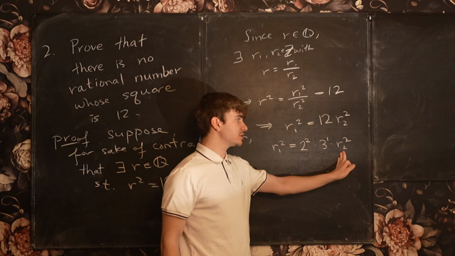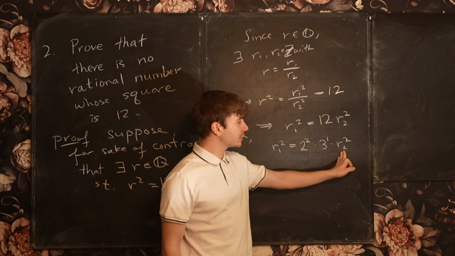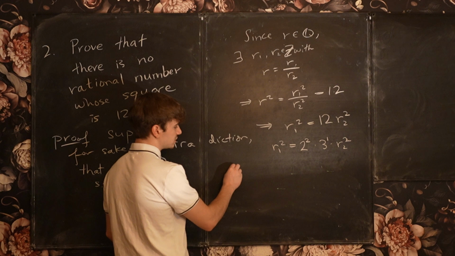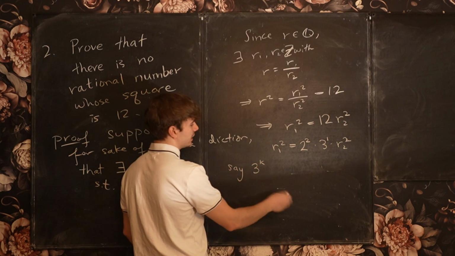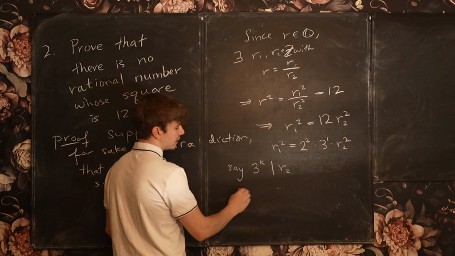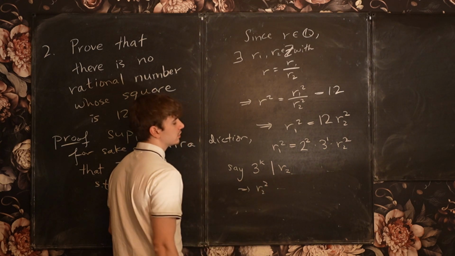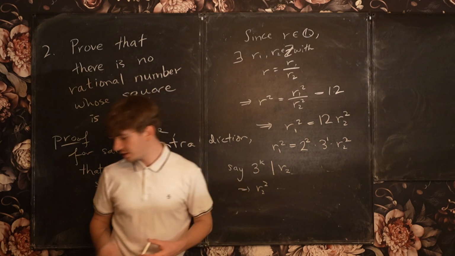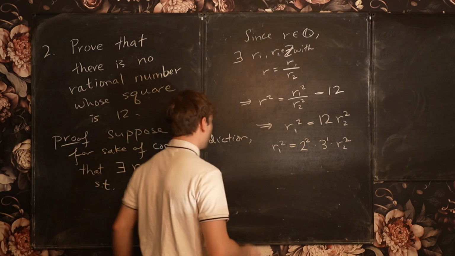And any factors of 3 that divide r2 are going to be raised to the, so let's just say that 3 to the k divides r2, then r2 squared basically contains a factor of 3 to the 2k. So I should be a little bit more clear about this. But the idea is that if I compare the powers of